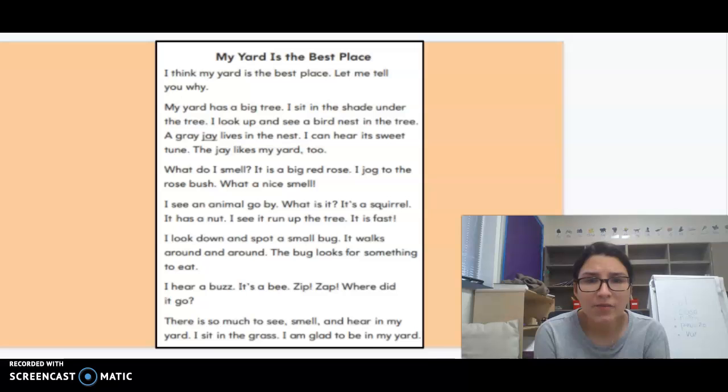What do I smell? It is a big red rose. I jog to the rose bush. What a nice smell. I see an animal go by. What is it? It's a squirrel. It has a nut. I see it run up the tree. It is fast. I look down and I spot a small bug. It walks around and around. The bug looks for something to eat. I hear a buzz. It's a bee. Zip, zap. Where did it go?